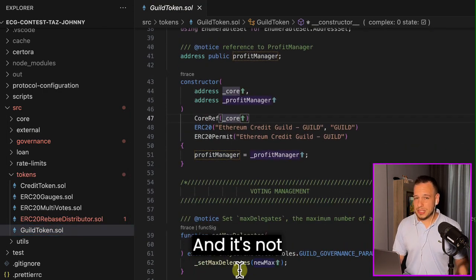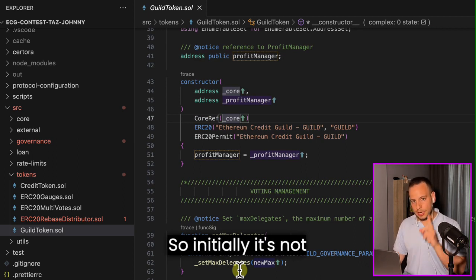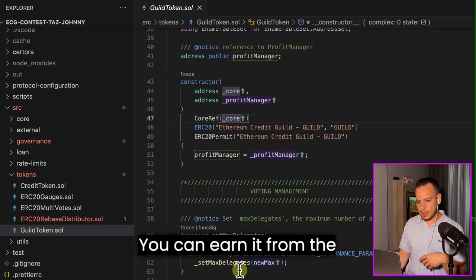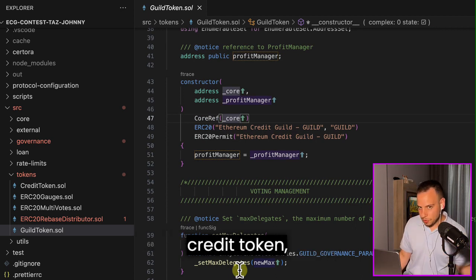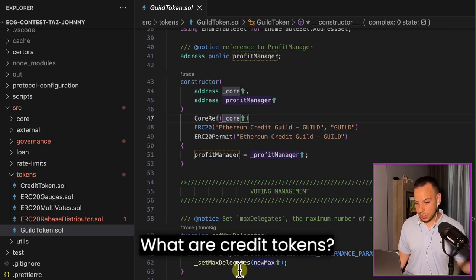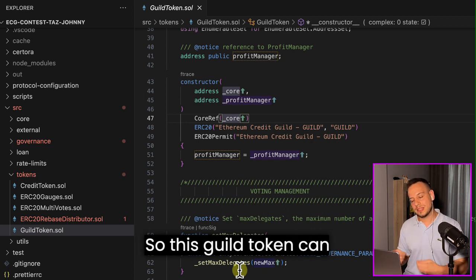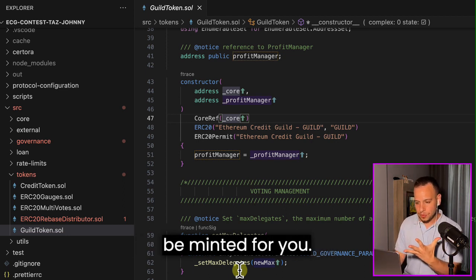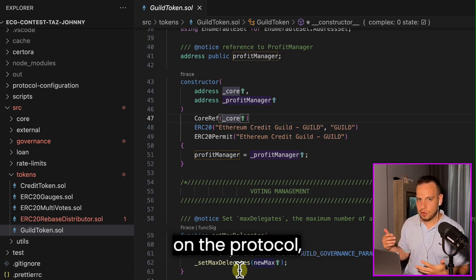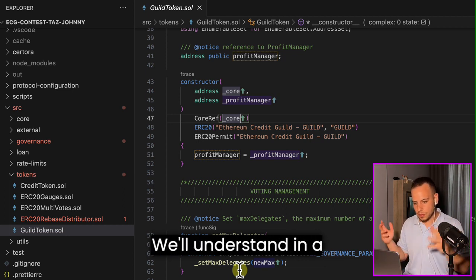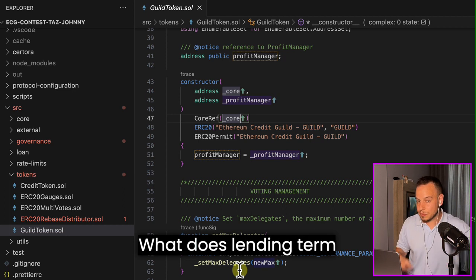What else? It's not transferable. Initially, it's not going to be transferable. You can earn it from the protocol when you stake credit tokens, which we'll talk about in a moment. What are credit tokens? This Guild token can be minted for you. You can vote for stuff on the protocol, for proposals, for lending terms.